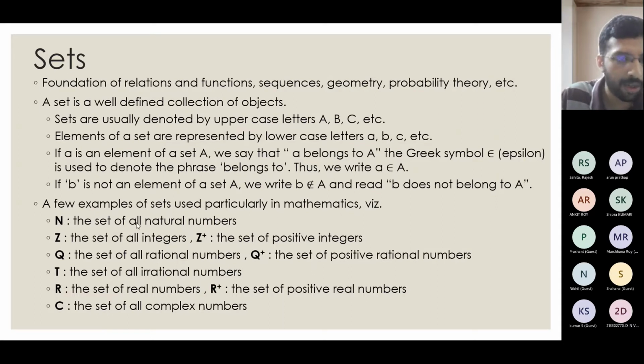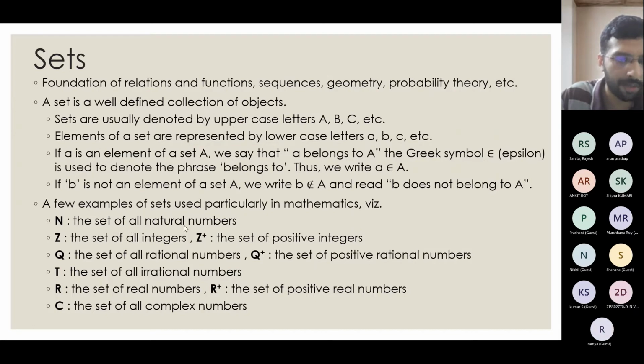And Q is the set of all rational numbers, like 1.5, 2.5, 3.5. And Q plus, similarly, for positive. And T denotes the set of all irrational numbers, like 1 by 3, 2 by 3. You can denote it only as 1 by 3, which is 0.333, infinite number of 3s, right? So those kinds of things are irrational.